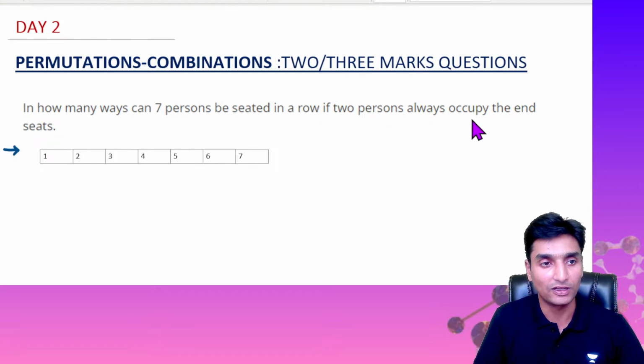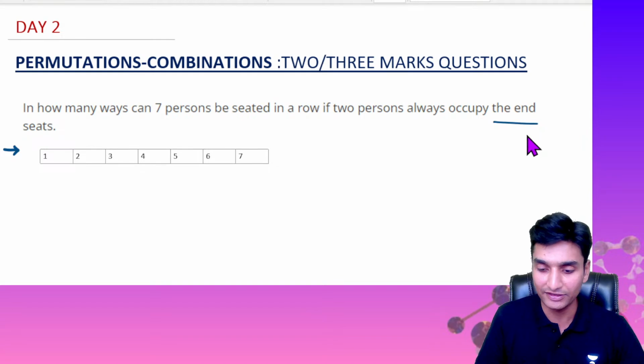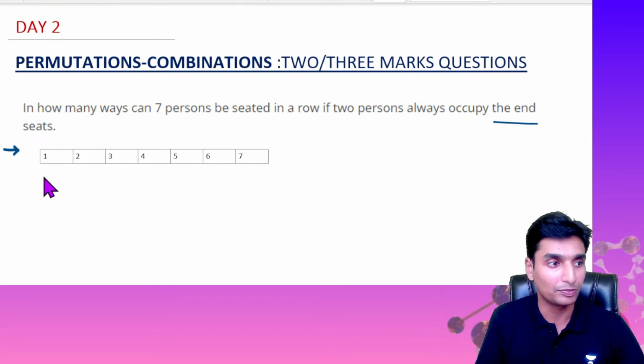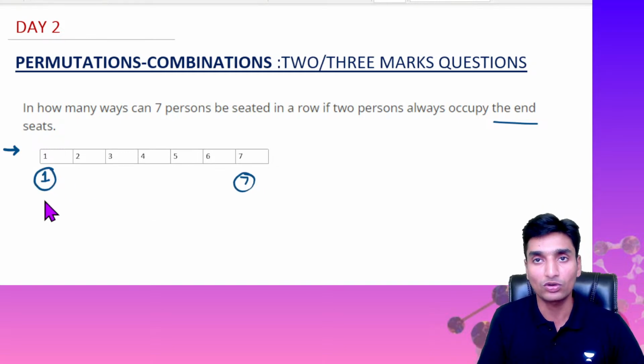If 2 persons always occupy the end seats, it means this condition is fixed. Suppose the first person is fixed here, he won't change his position, and the last person, the 7th, is also fixed. They cannot change, so we cannot arrange them.